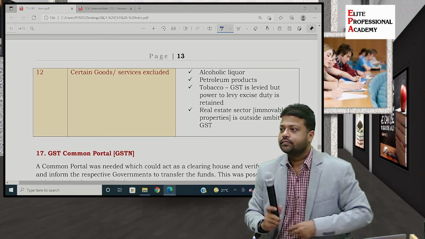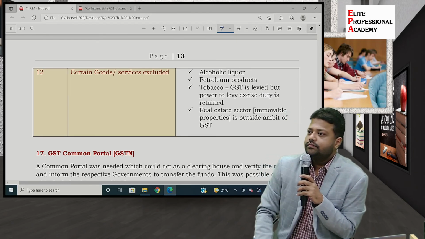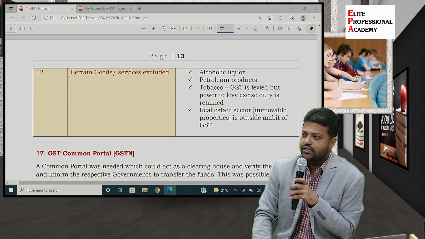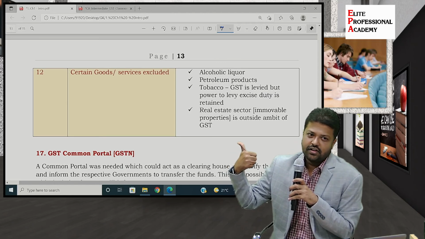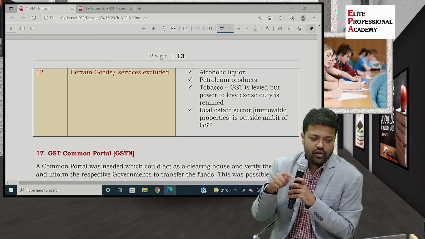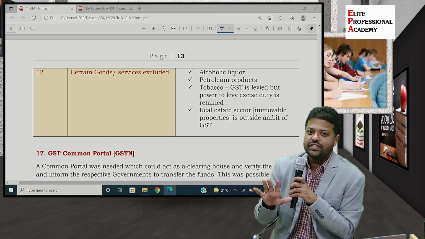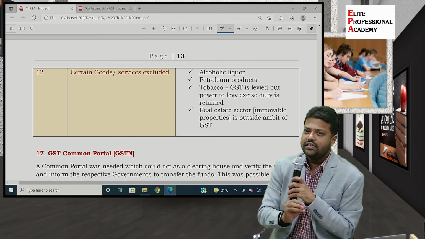Entry 12A, remember? 12A. Goods and services tax means tax on supply of goods or services or both, except. So the Constitution itself says that GST is a tax on goods and services except liquor for human consumption, correct? So why is alcoholic liquor not part of goods and services tax? Because the definition of GST itself does not cover this as goods or services.